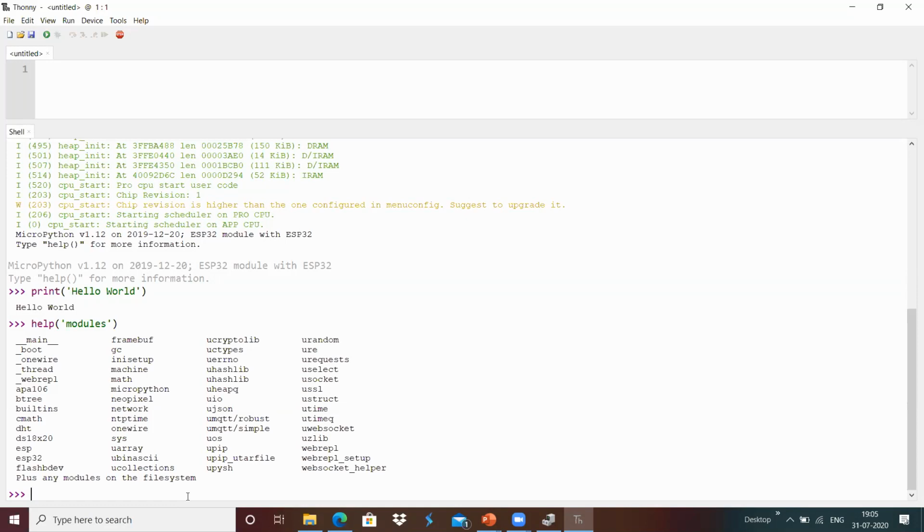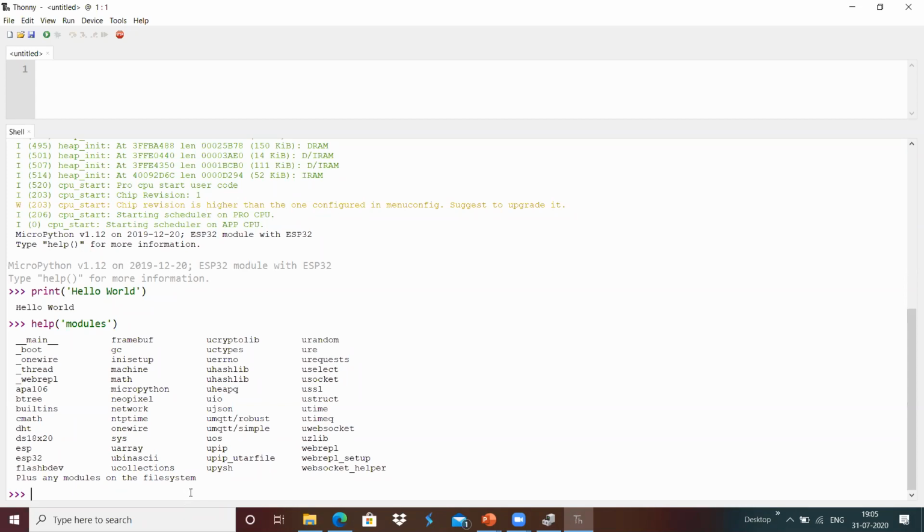Before that, we will see some introduction about the GPIO. Basically, GPIO is general purpose input and output, which can be used for any purpose. It can be configured as an input or output. If it is configured as an output, we can write values to make that particular pin low or high. If we configure the pin as an input, then we can read the value of the pin, whether it is currently high or low.